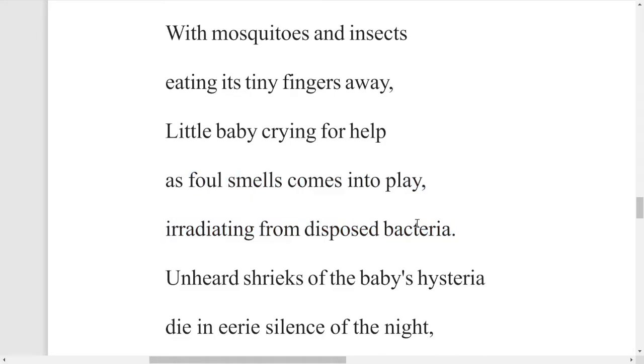Like you won't be able to even walk by the side of the garbage or dustbins. They give a lot of dirty smell. Because of this bacteria there is a lot of foul smell, bad smell, and because of that bad smell, this little baby is crying.